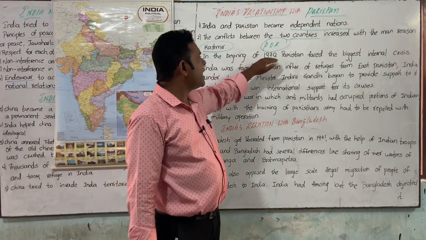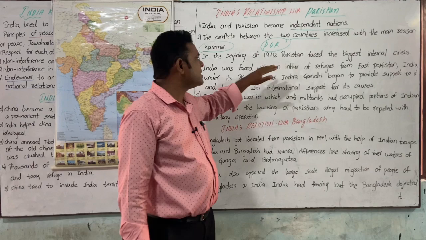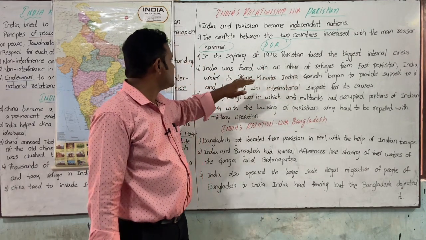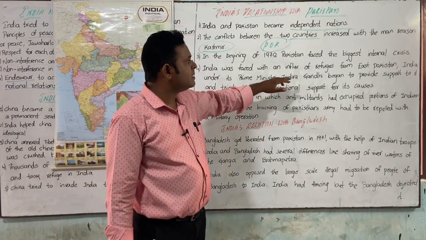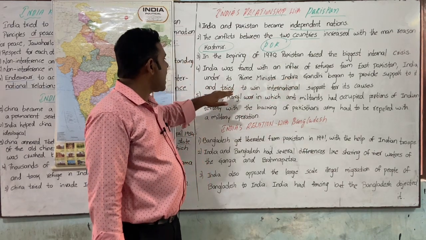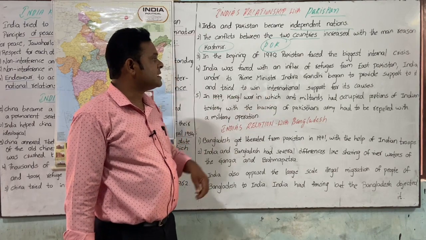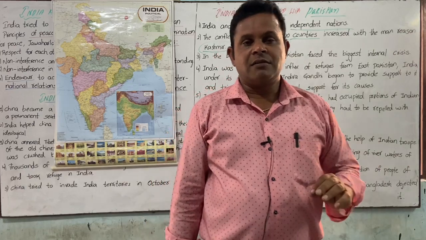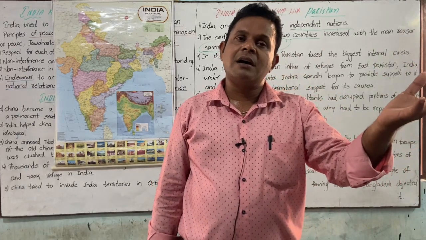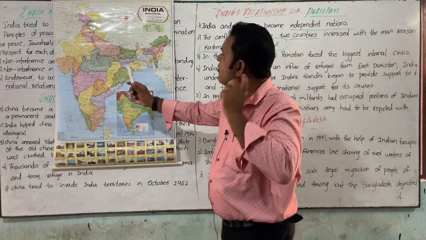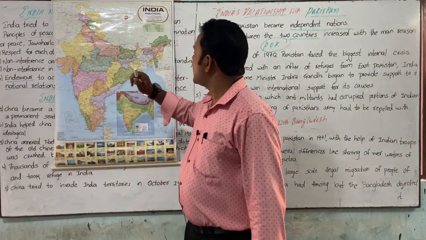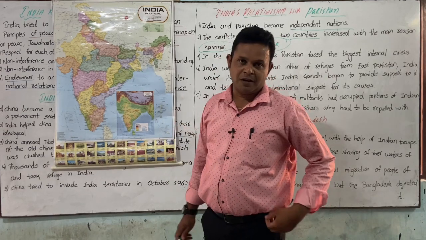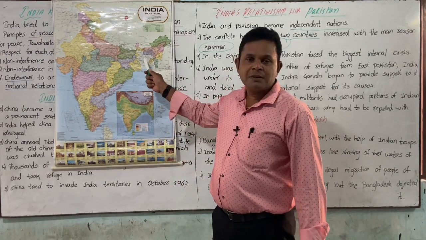In the beginning of 1970, Pakistan faced its biggest internal crisis. India was faced with an influx of refugees from East Pakistan. India, under Prime Minister Indira Gandhi, began to provide support and tried to win international support for its cause. So what was the reason we got involved in a war with Pakistan? If you see this map, it is very clear: West Bengal and East Bengal, East Bengal being the present Bangladesh.